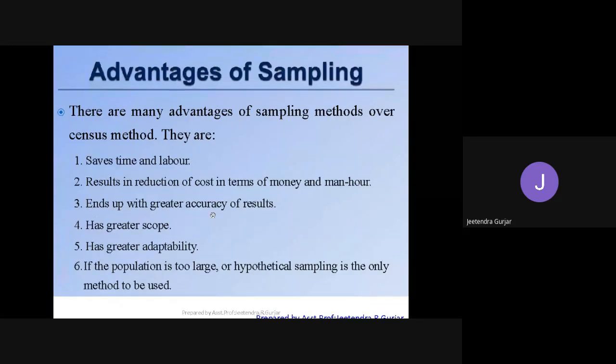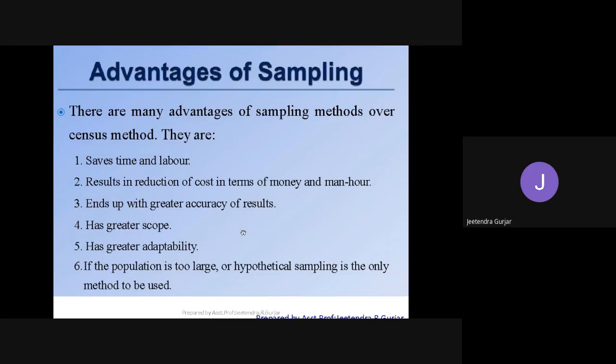It ends up with a greater accuracy of results. Yes, by doing this sampling, students, you will be getting accurate results, and this will happen even after you finish your career or you finish your education. Definitely you will get an accurate job, you will get an accurate direction, you will get skilled about the job, and because of the result you definitely prosper everywhere. So this is the third point.